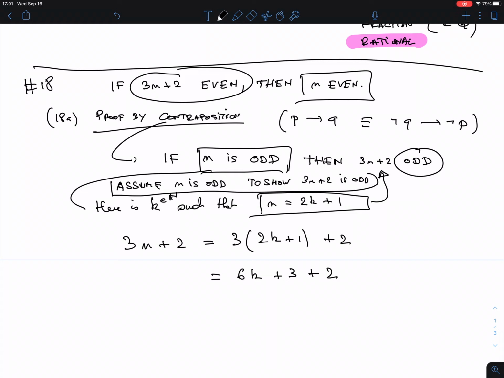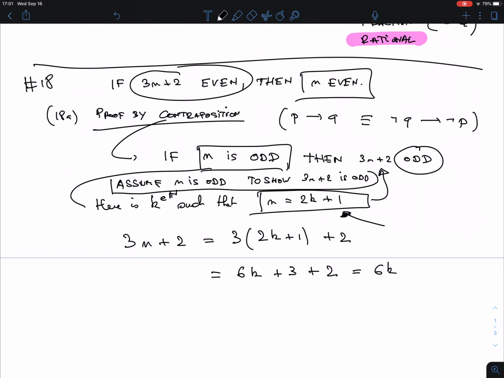And how I do that, I have to write it in a form similar to this. Not by the same k, but something like that, meaning twice a number plus 1. Now, okay. Let's work this out. This is 6k plus 5. Now I have to split off 1. So I'm going to split off 1: 6k plus 4 plus 1.